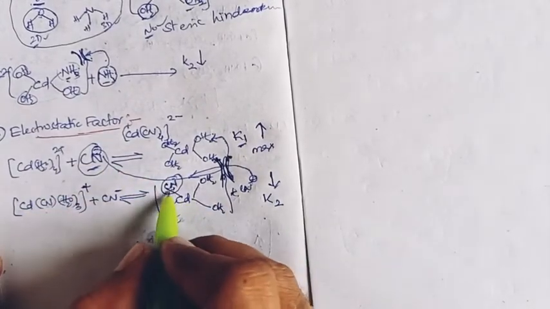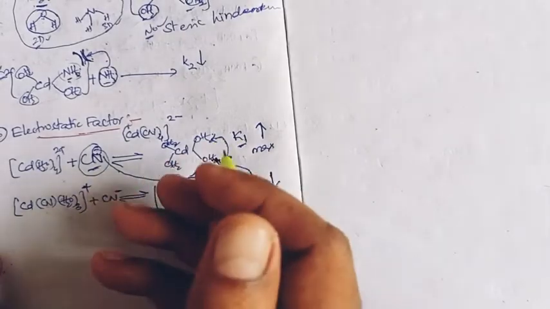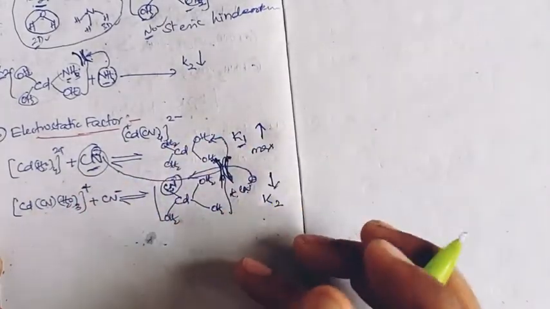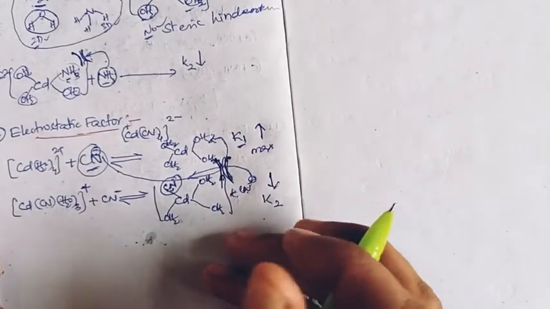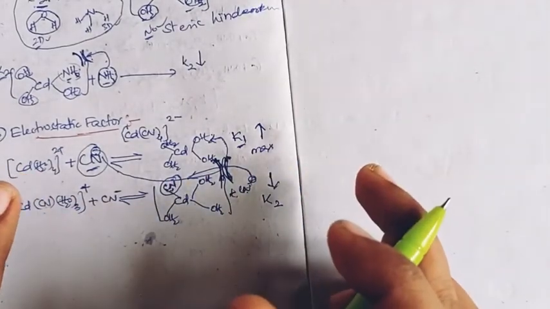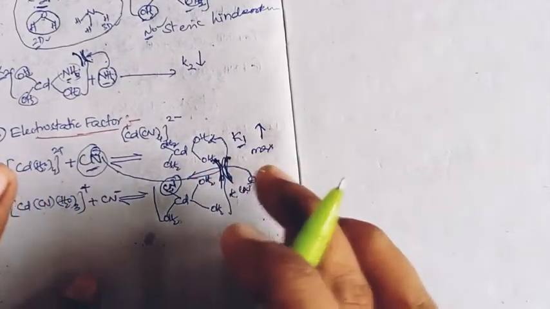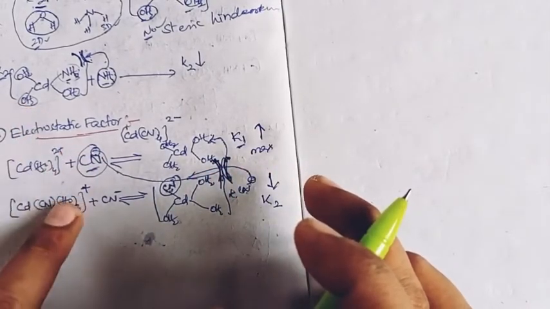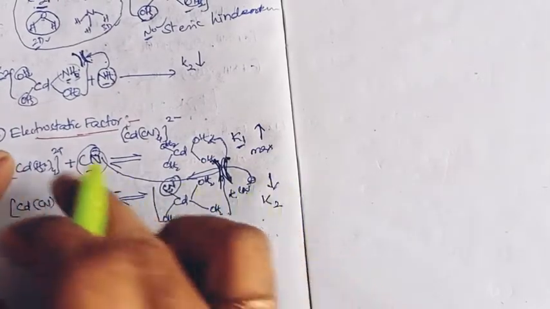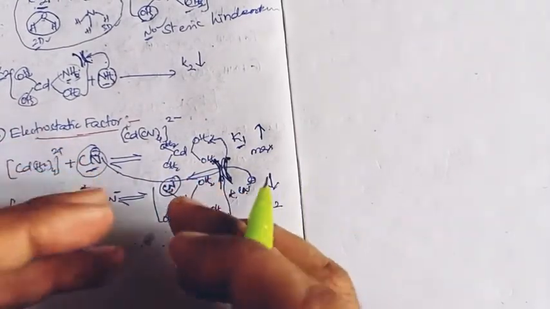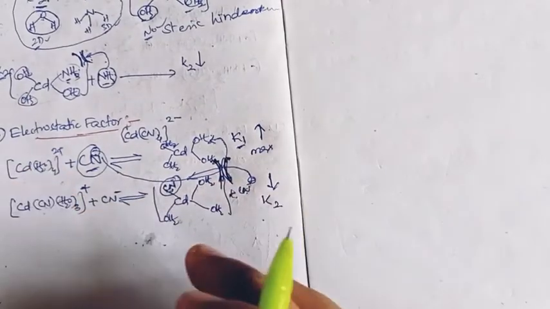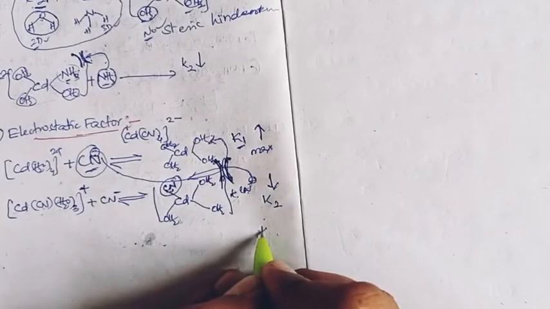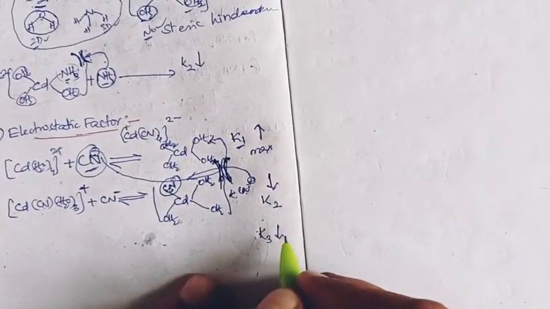In the third step, the number of anion sites increases from one to two, and the attacking cyanide will have electrostatic interaction with two pre-coordinated cyanides. Having more electrostatic interaction from the second step to the third step, the destabilizing factors increase, and it decreases the stability constant value. So K3 further decreases.